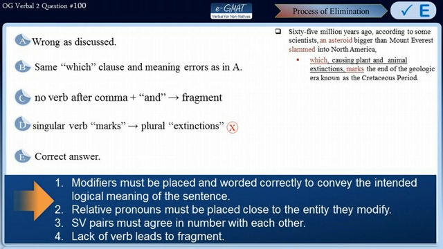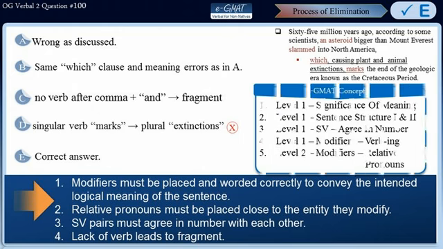The concepts tested in this sentence have been covered in e-GMAT Concepts Level 1 Significance of Meaning, Level 1 Sentence Structure 1 and 2, Level 1 Subject-Verb Agree in Number, Level 1 Modifiers Verb-ing, and Level 2 Modifiers Relative Pronouns.